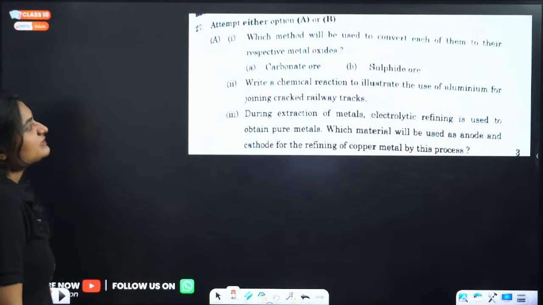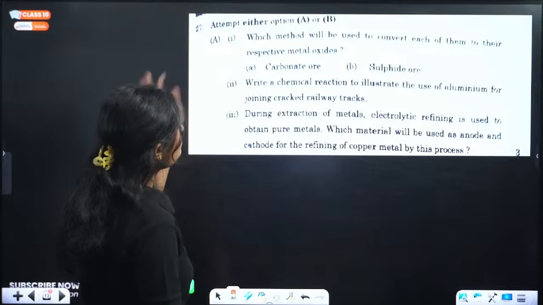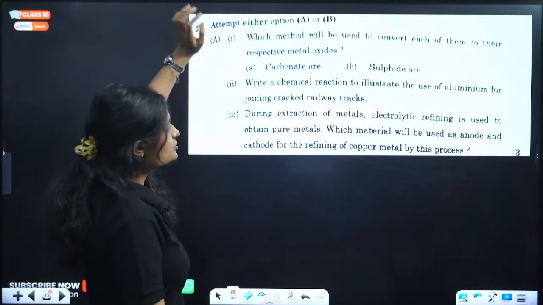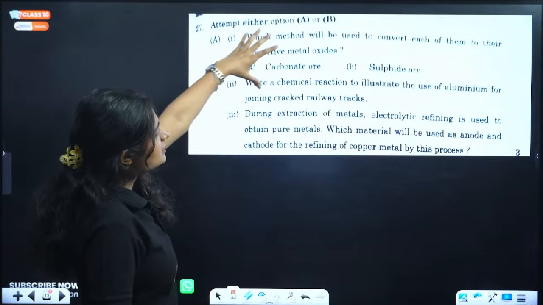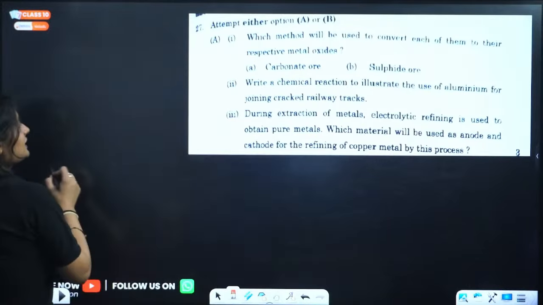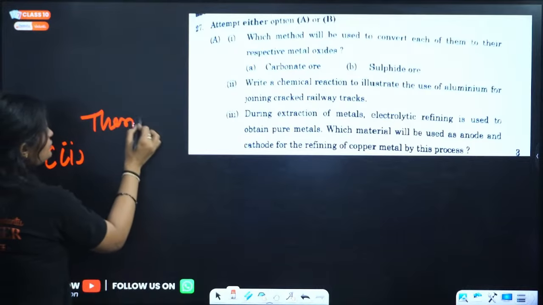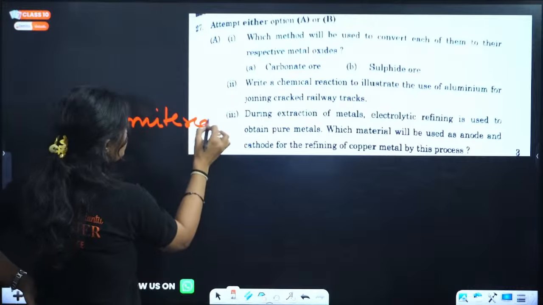Next question: which method will you use to convert each of the following to their respective metal oxides? Carbonate ore, we use calcination. For sulfide ore, we use roasting. Illustrate the use of aluminum for joining cracked railways. For this question, we know that it is the thermite reaction. And what is that reaction, my dear students?